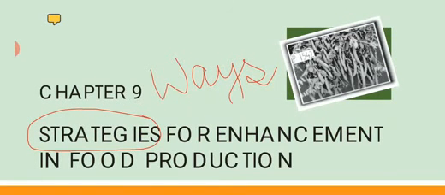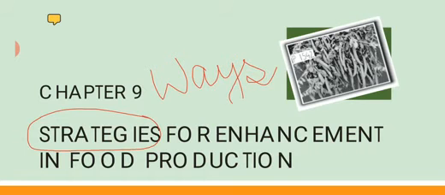Here we will start with our NCERT book, chapter number 9, Strategies for Enhancement in Food Production. Strategies means ways, procedures, or methods, and enhancement means improvement, by which we can improve both quality and quantity in food production because population is increasing day by day. So how these changes have been introduced during the green revolution and other techniques is explained in this chapter.